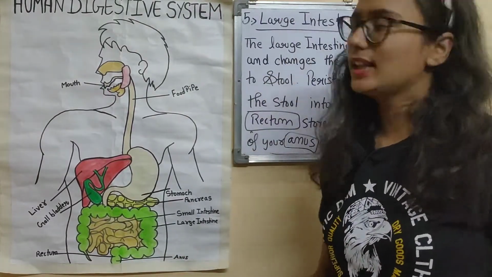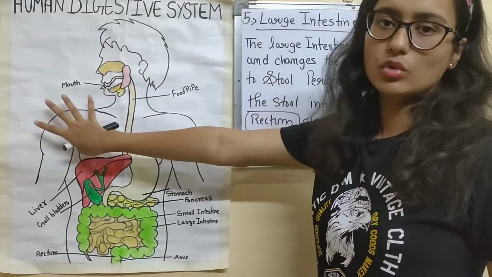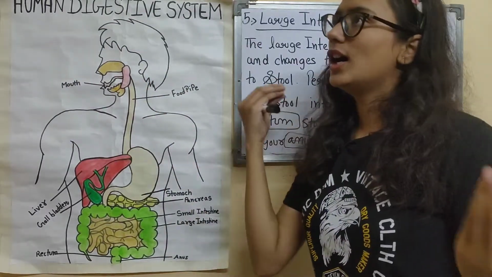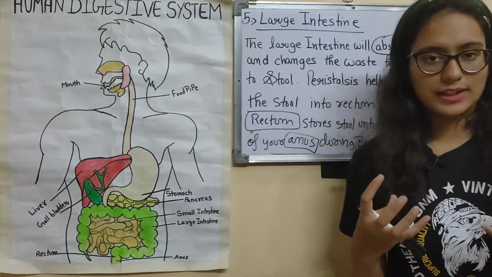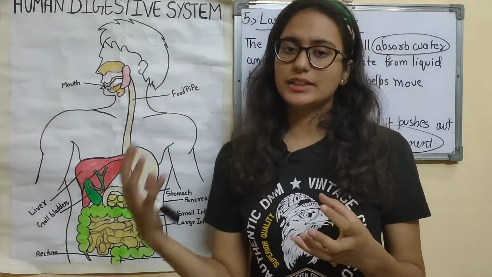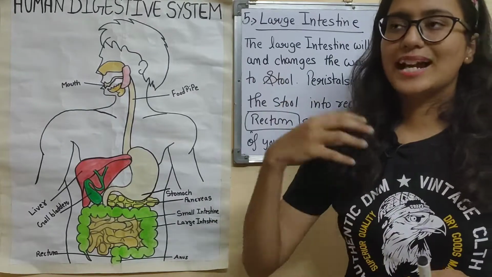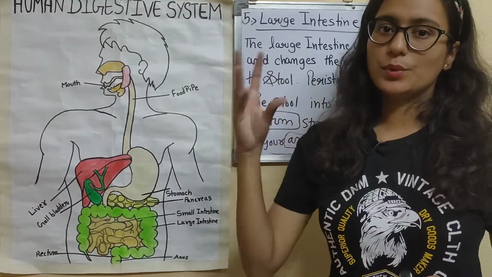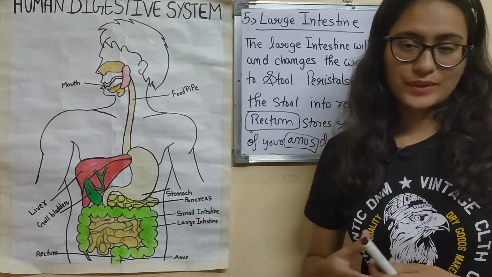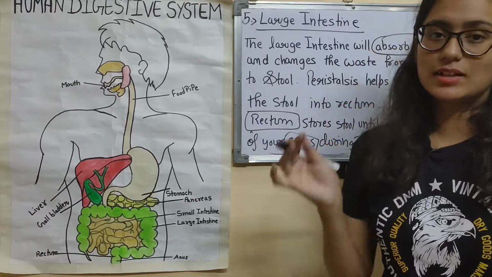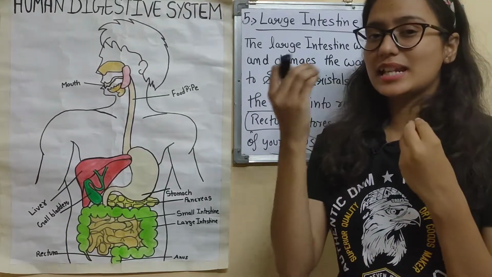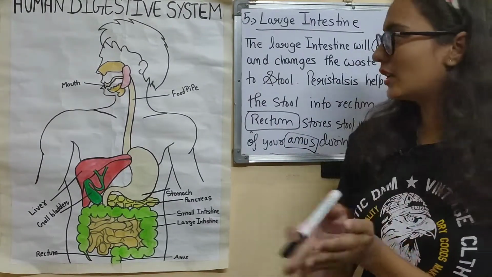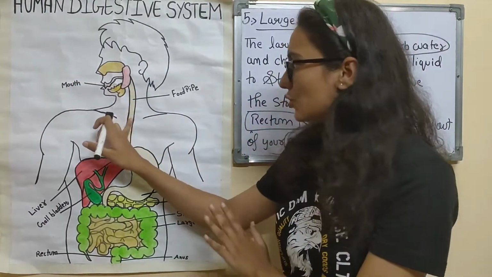Let's revise it again. First of all, the food will enter from the mouth, the buccal cavity, through our teeth, our salivary glands and our tongue. These three things help to make complex substances into simple substances. The teeth will chew, grind and cut the food, and the tongue will help in mixing it with the saliva. The salivary glands will secrete the saliva, which contains amylase, which helps in the conversion of starch into sugar. Then the food will enter the esophagus or the food pipe.